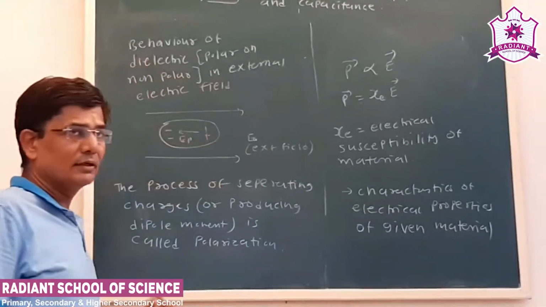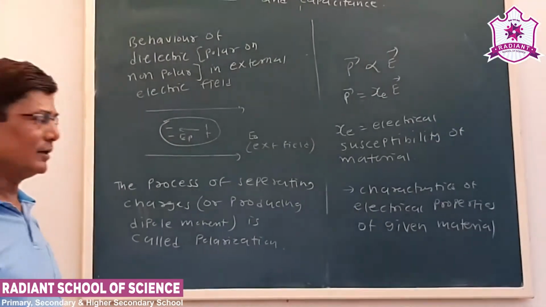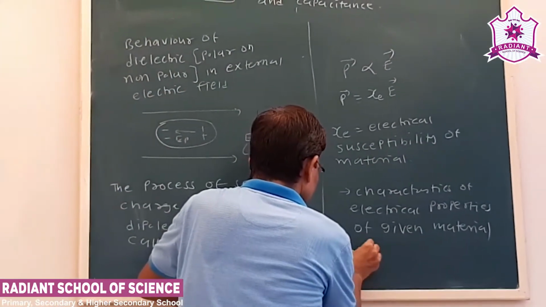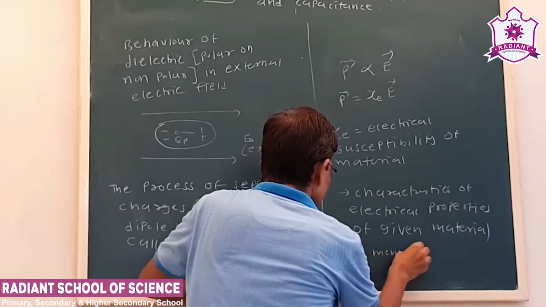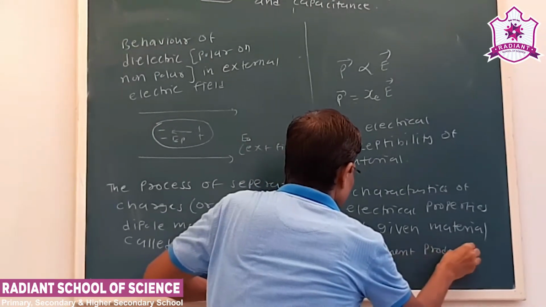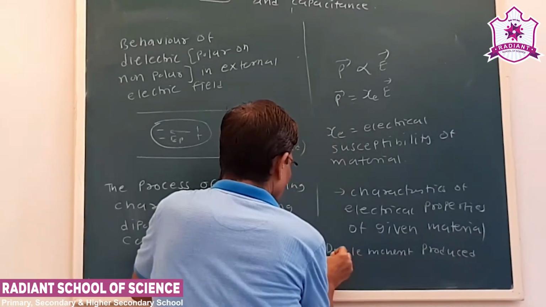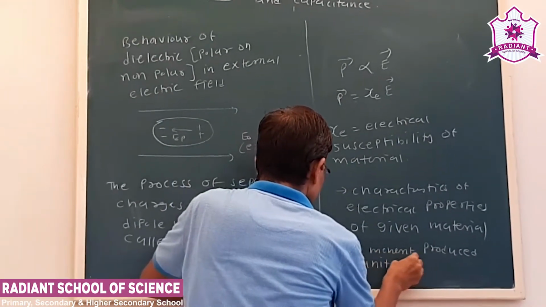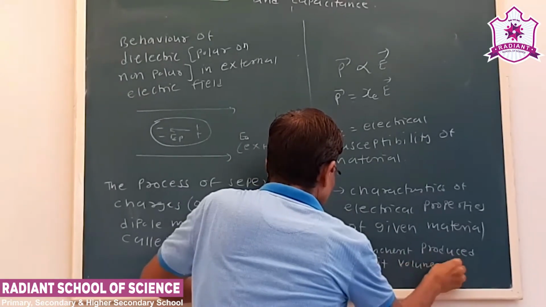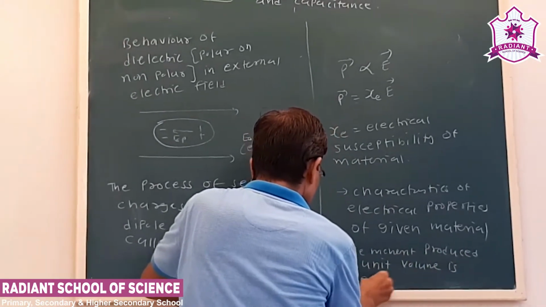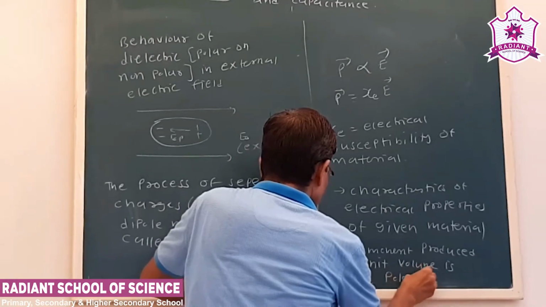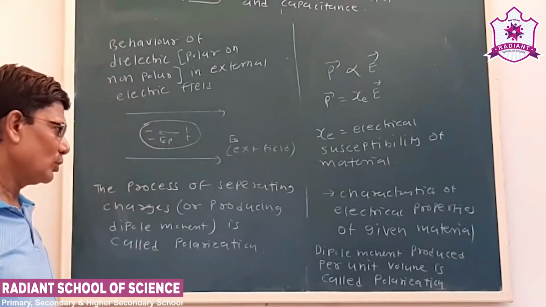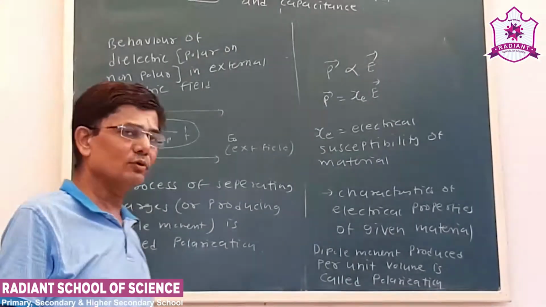Now see, in our calculation part, the dipole moment produced or induced per unit volume is called polarization.